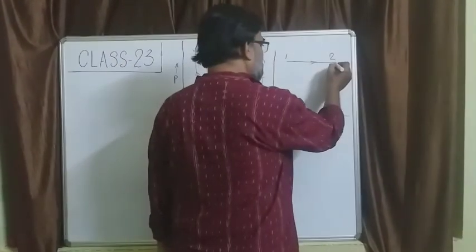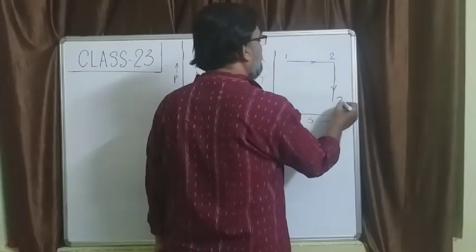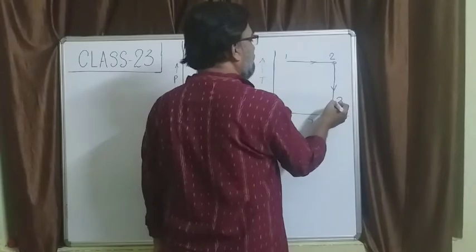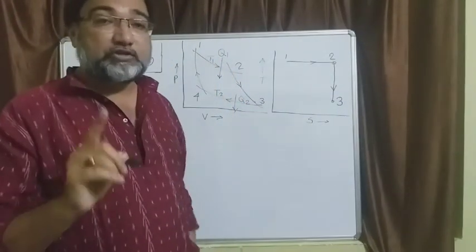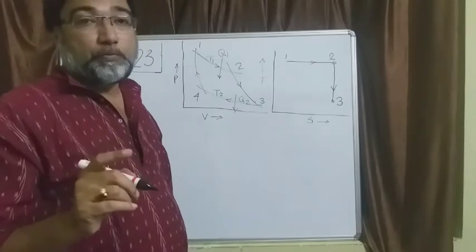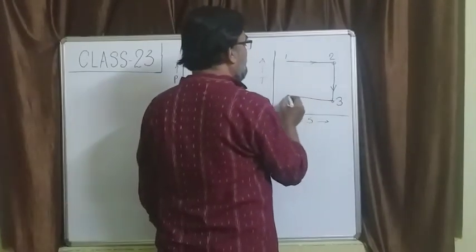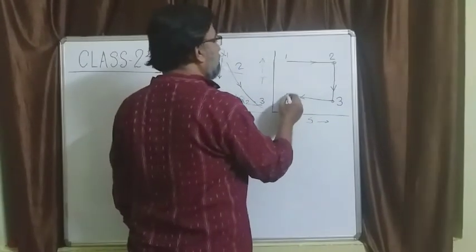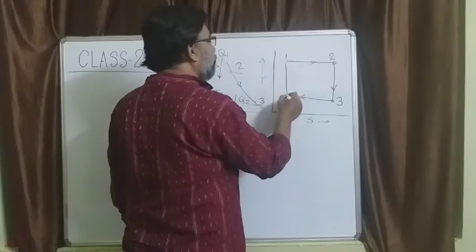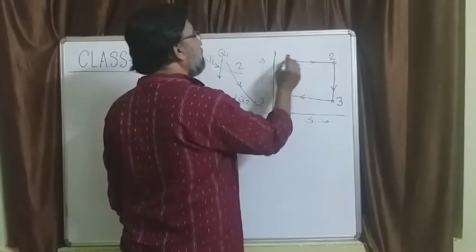So 2 to 3 is a reversible adiabatic process. It's a vertical line. Entropy here and entropy here are the same. So 2 to 3 is the reversible adiabatic process, or simply an isentropic process. Now 3 to 4 will be again a reversible isothermal process, and 4 to 1 will be a reversible adiabatic process like this.